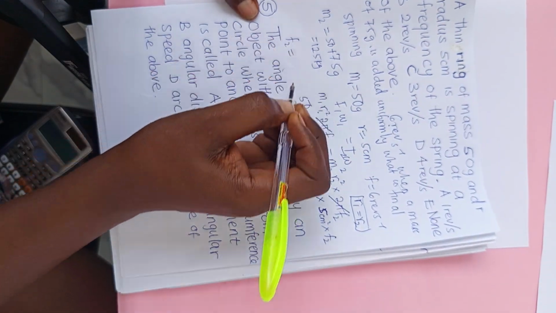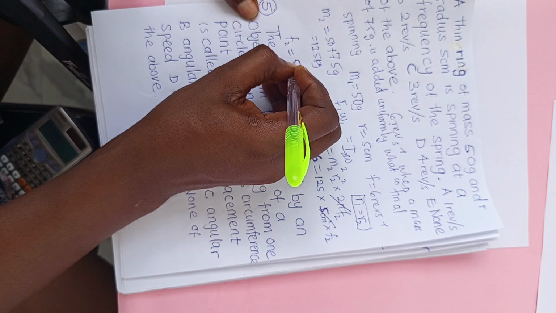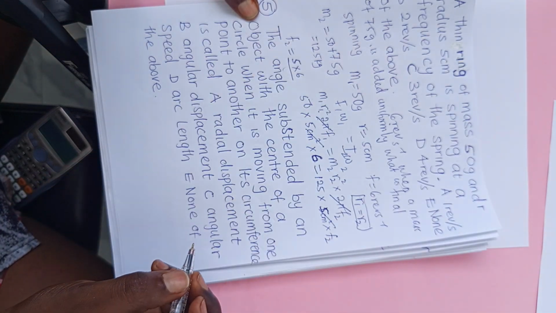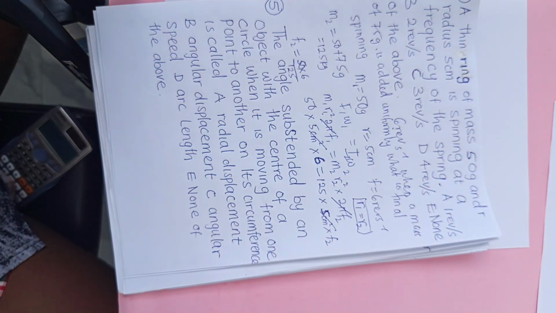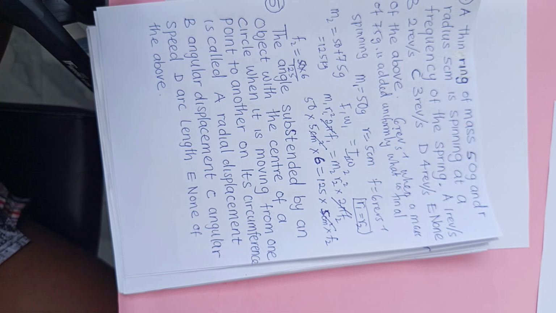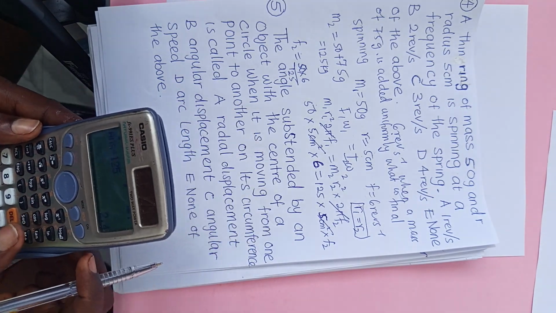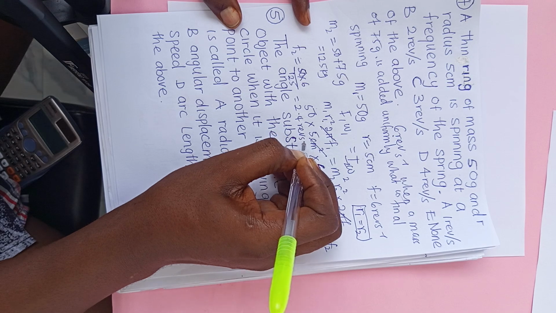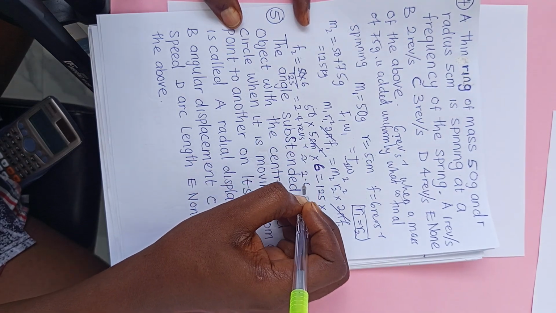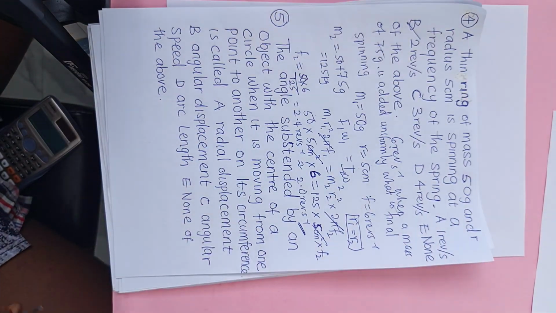So if you make F2 the subject of the formula, the R squared will cancel. So what we want to have is 50 times 6 divided by 125. So what we want to have is 2.4 revolutions per second, which is approximately 20 rev per second. So that will be our answer, B.